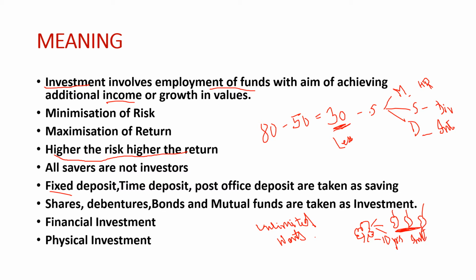So it is said that all savers are not investors. I think it is very clear: to do investment we need saving, but not all the saving we do is invested. That is why it is said all savers are not investors. Mainly this happens with our older generations, our fathers and mothers. They are very risk averse. They do not want to take the risk of losing their money, so they keep the money in post office deposits or bank account deposits, which give a very minimal return.